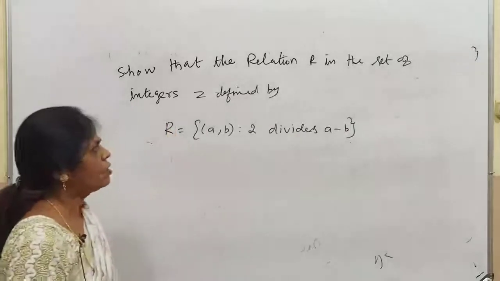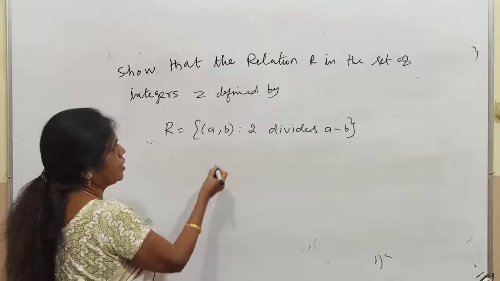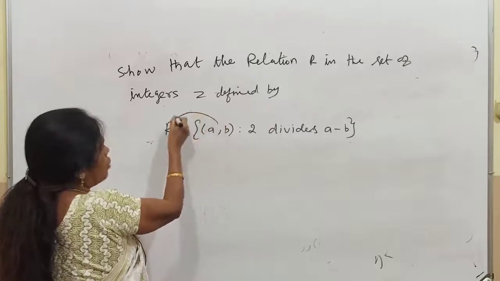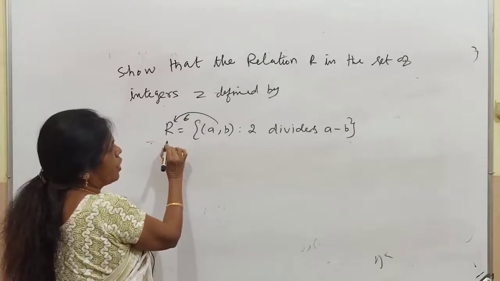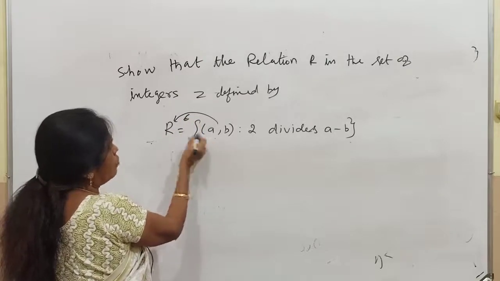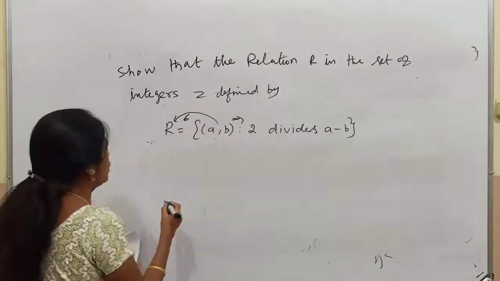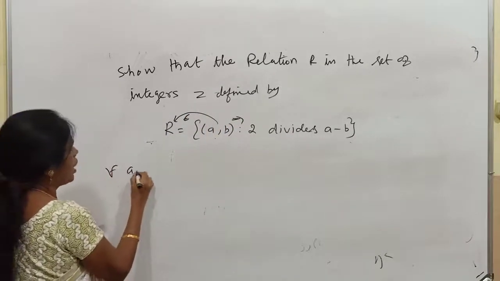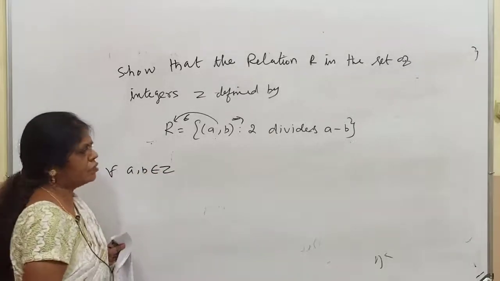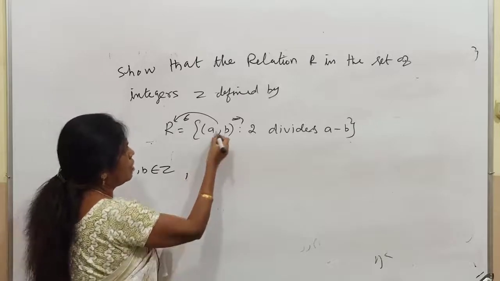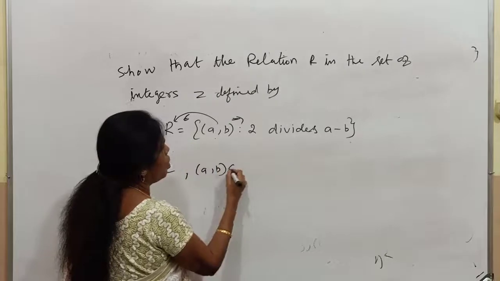And how to remember this, I will tell you. Same thing you write in this form. So for the children finding it difficult to write, I am saying this: this belongs to this implies this. First you start with: for all a, b belongs to the set of integers, (a, b) belongs to R implies 2 divides a minus b.